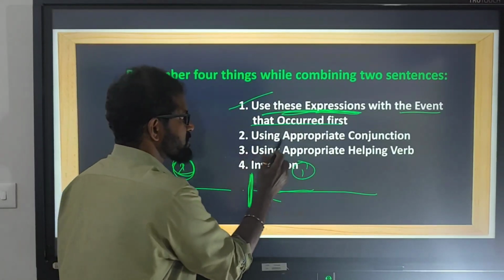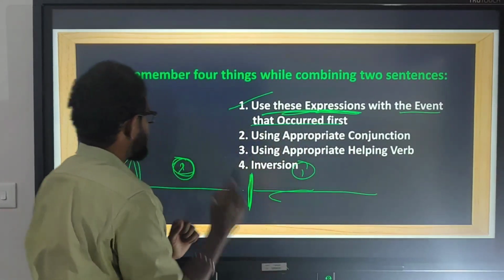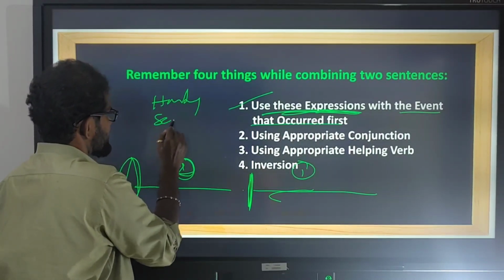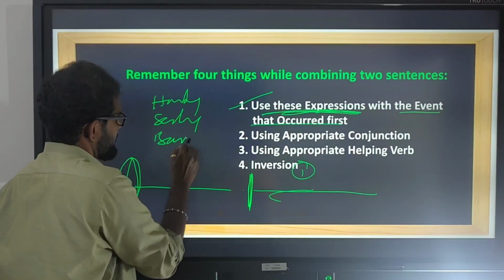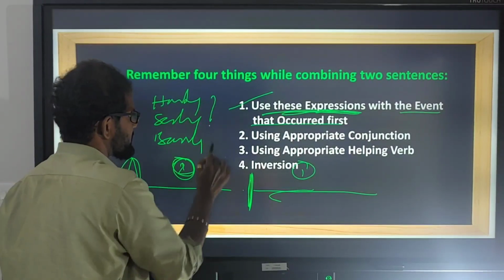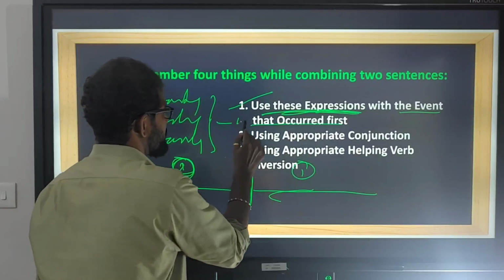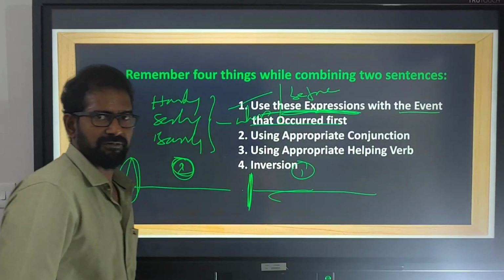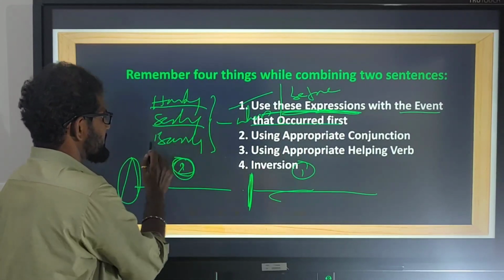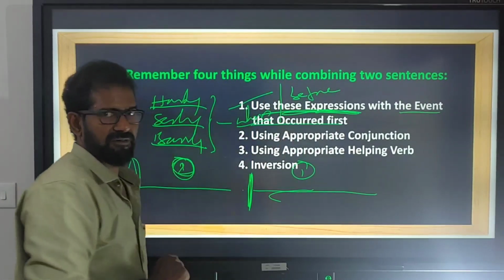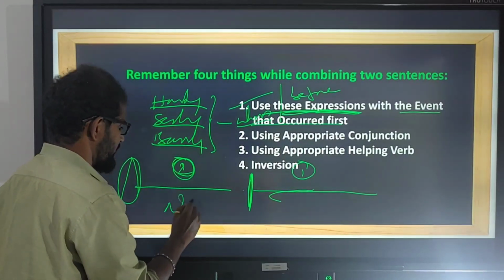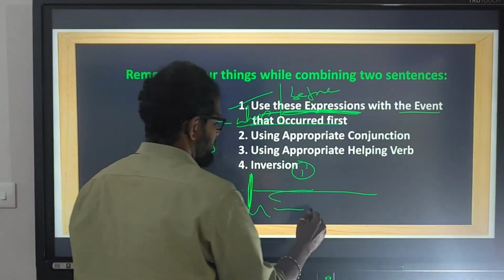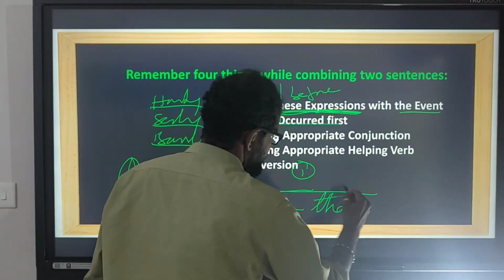Next point: using appropriate conjunctions. Hardly, scarcely, barely. When these three words come, the conjunction is supposed to be when or before. When it comes to no sooner, than must be used.